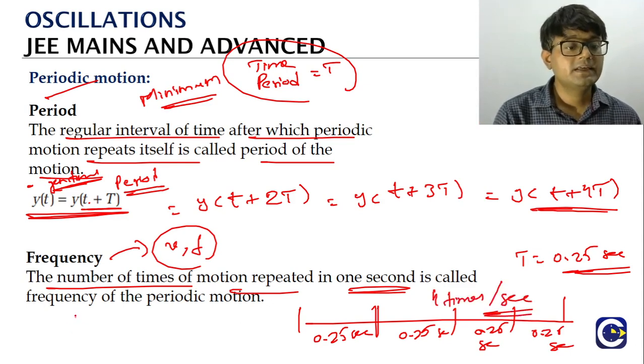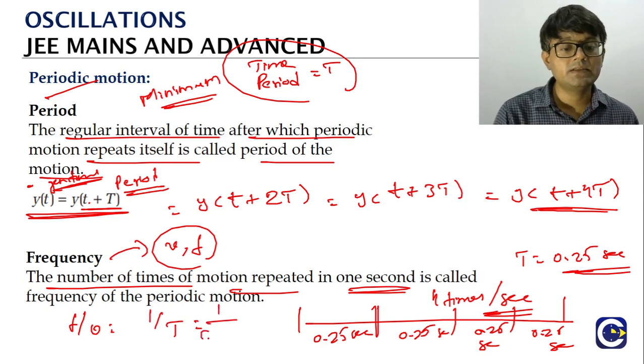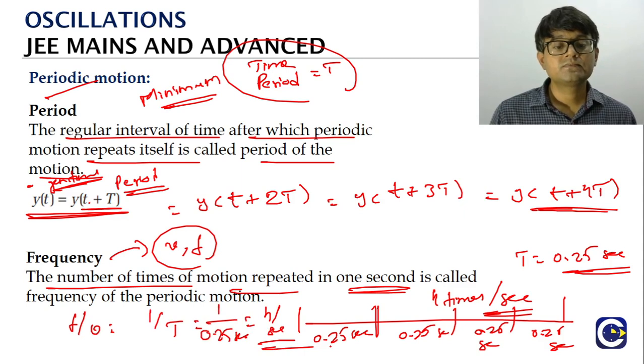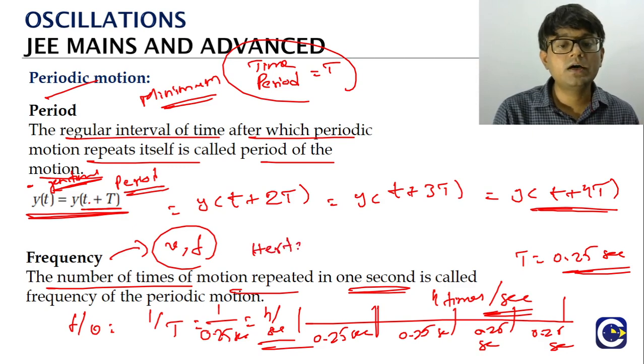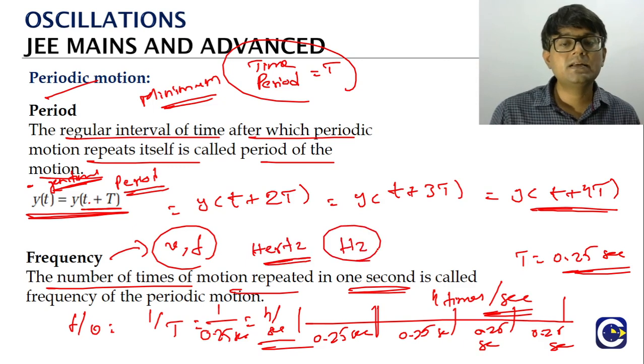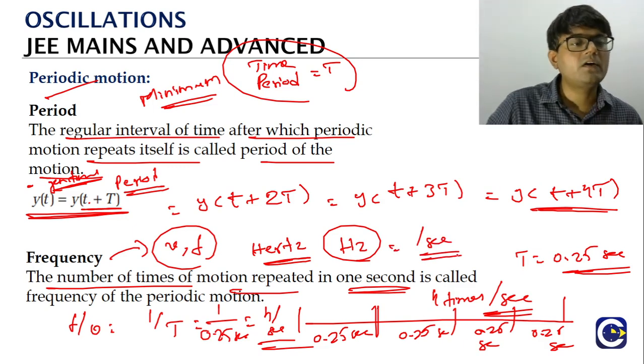So how do we get it? The frequency is nothing but 1 by the time period. You can see, 1 by 0.25 seconds means 4 per second will come. So the frequency, either you can represent this in terms of SI unit per second, or the SI unit can be represented as hertz, symbol capital H, small z. So hertz is basically per second. It is the SI unit. So this is about the frequency of periodic motion.